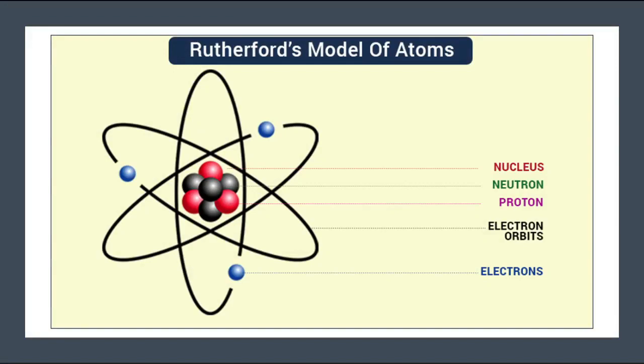He called it Rutherford's model of the atom. According to him, the central part of the atom is what we call the nucleus. The nucleus contains protons and neutrons, and it gives the mass of an atom. The other particles orbiting around the nucleus are called the electrons.